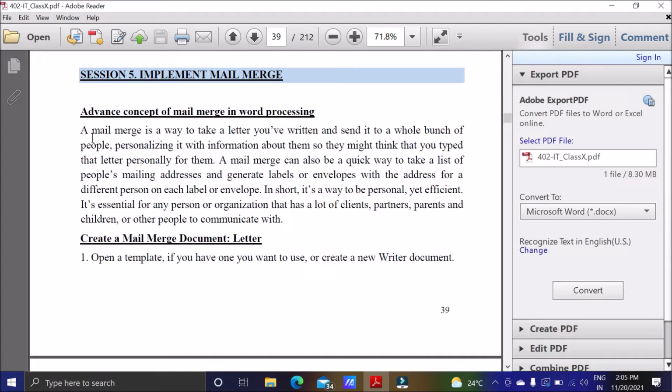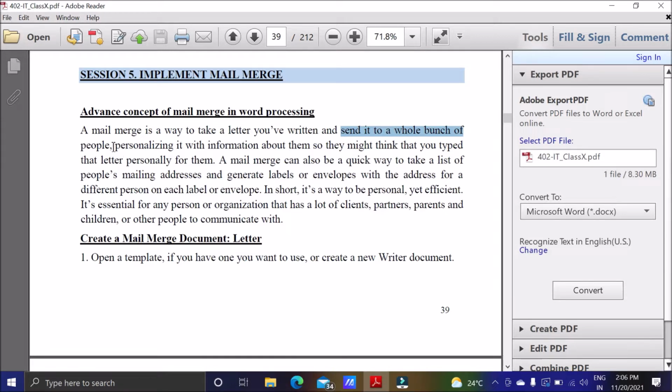So what is mail merge? A mail merge is a way to take a letter that you have written, suppose a birthday letter, invitation letter, and send it to a whole bunch of people, means send it to so many people. Some editing we will do, name of the person, address of the person.